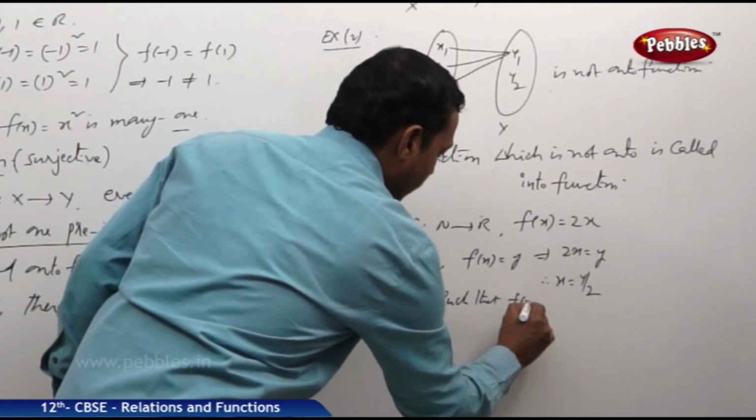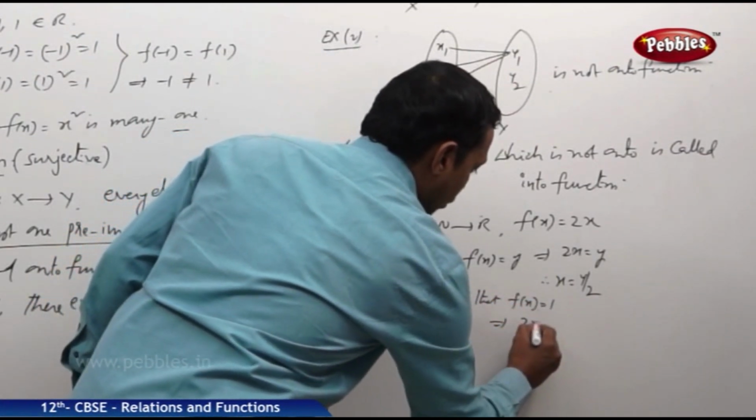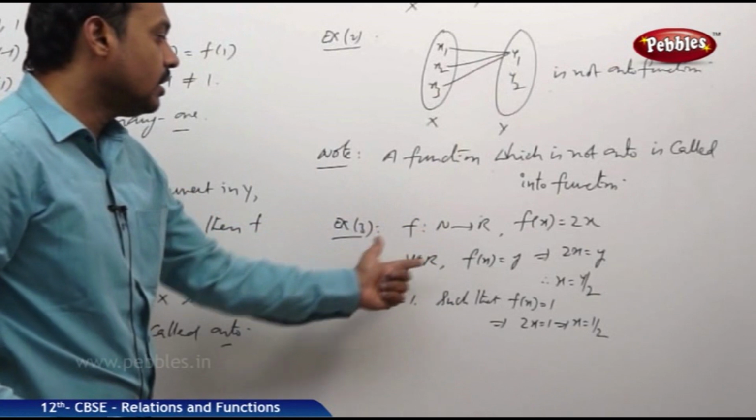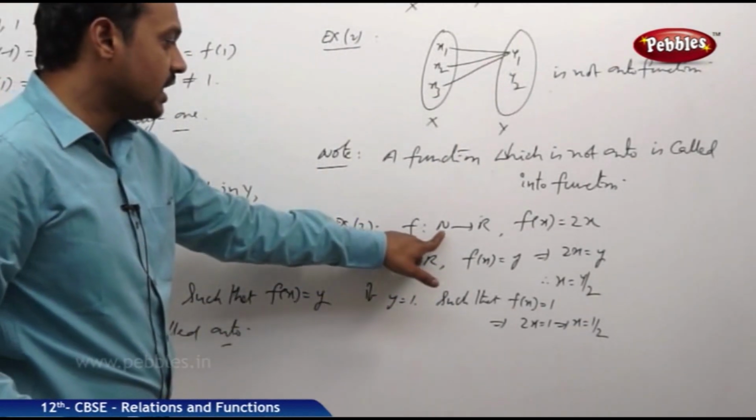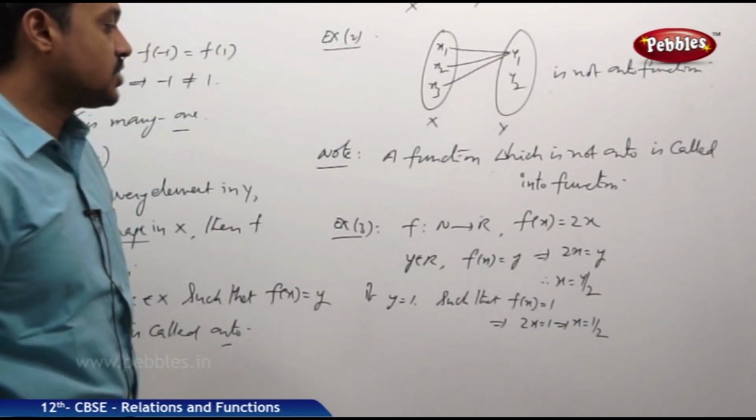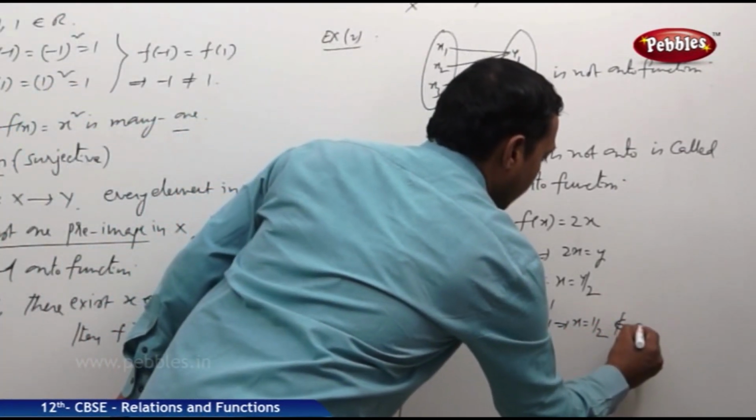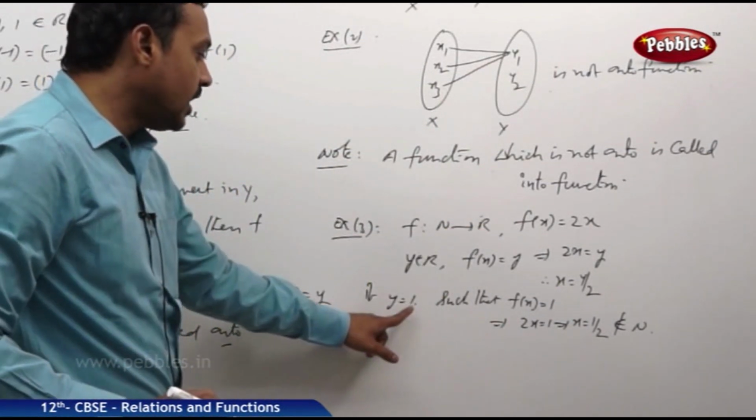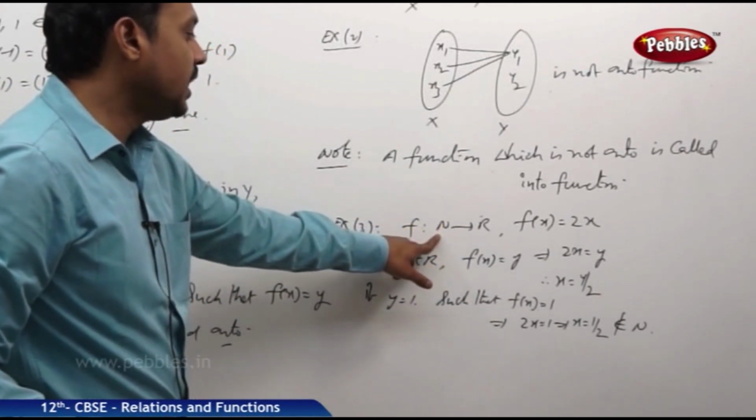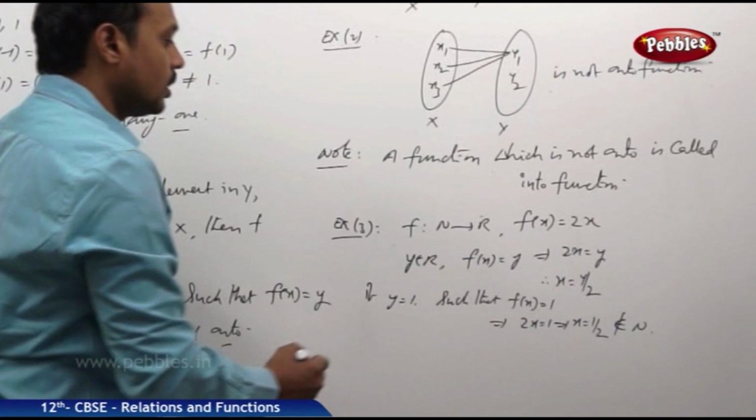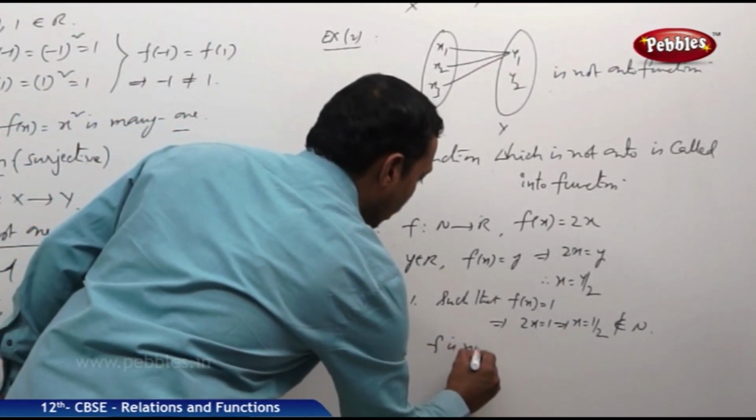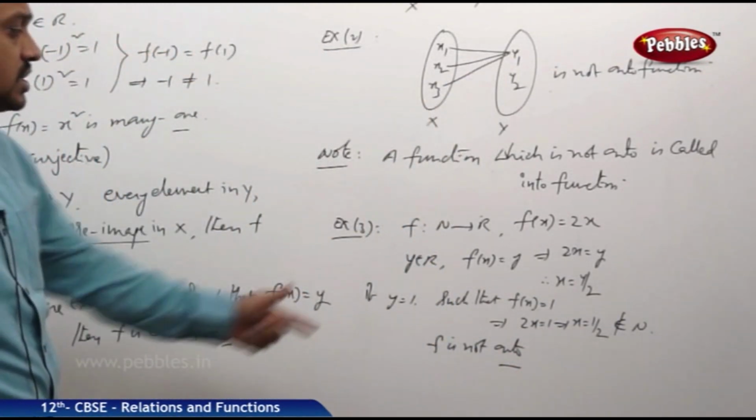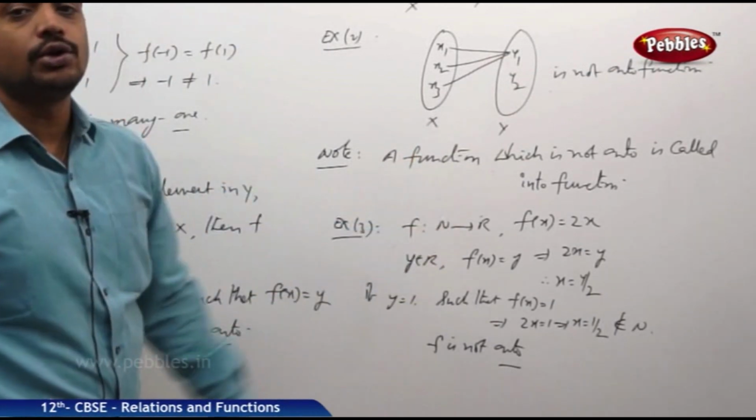If y is equal to 1, such that f of x is equal to 1, that means 2x is equal to 1. Therefore x is equal to 1 by 2. But 1 by 2 is not in the domain N, because N is the set of natural numbers. 1 by 2 is not a natural number, hence it does not belong to N. But y is equal to 1 belongs to R, hence this 1 does not have any pre-image in the domain N. Therefore this function f is not onto, or not a surjection. Since it is not an onto function, obviously it is an into function.